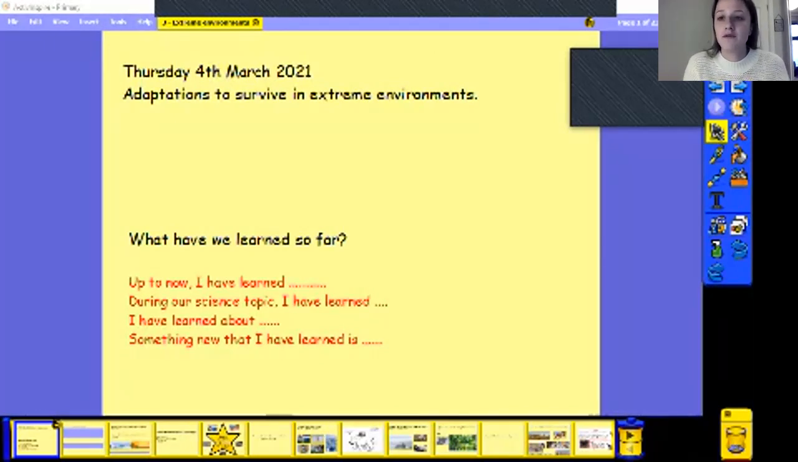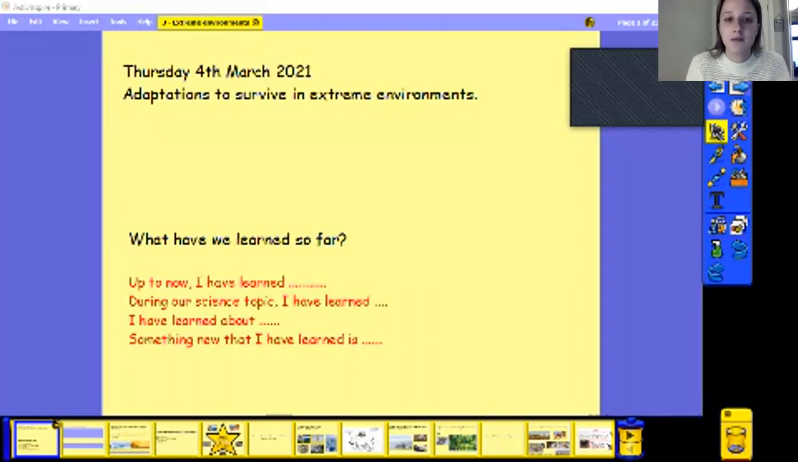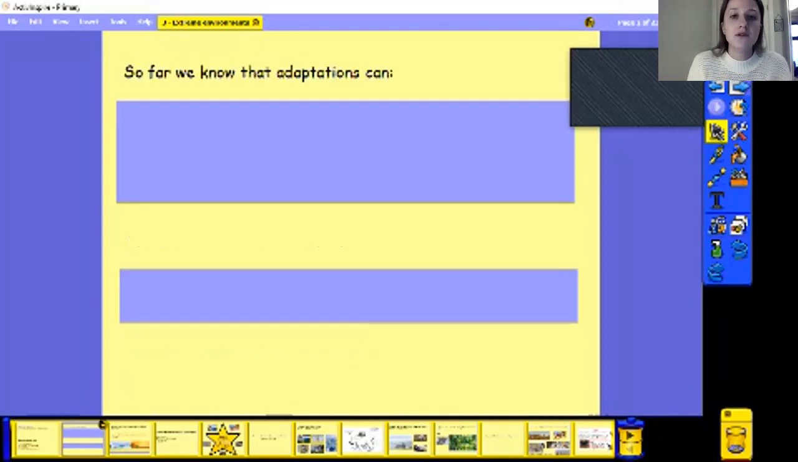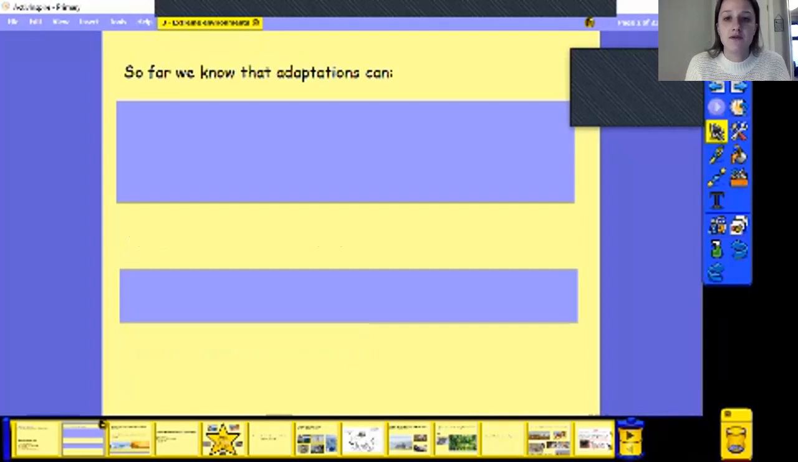Okay, so hopefully you've written maybe an example of a definition of something like adaptation or variation. You might want to tell me about a scientist that you've learned about in this topic, or a particular animal or living thing that you've researched. So, because we're looking at adaptations today, we're going to recap what we've learned so far.